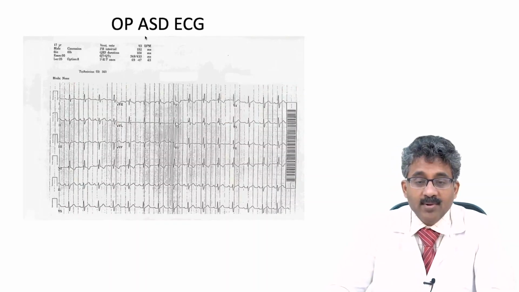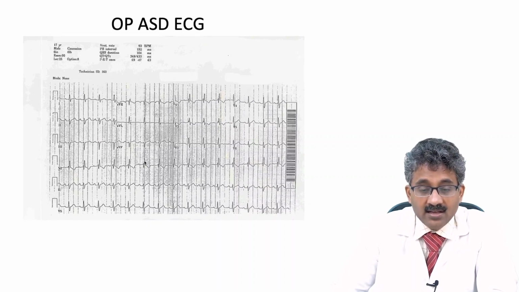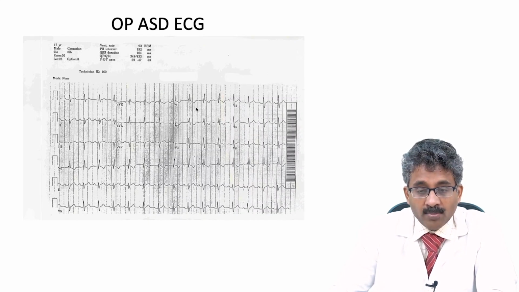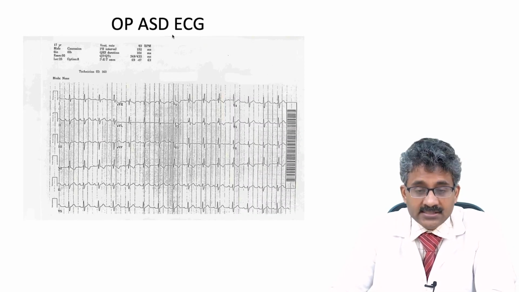This is ostium primum ASD ECG, students. Here you can see RBBB, RSR dash pattern in V1. See the axis. AVF is negative and lead 1 is positive. And RBBB. So RBBB with the left axis deviation indicates ostium primum ASD, students.